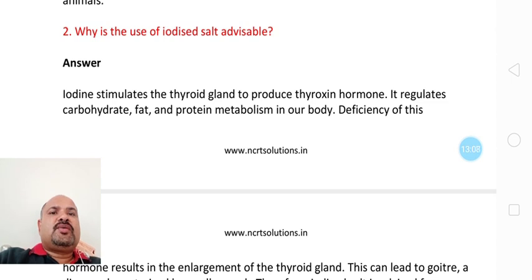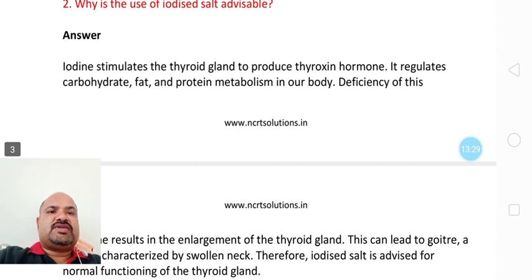Why is the use of iodized salt advisable? I told you, for the secretion of thyroxine by the thyroid gland, there is a requirement of iodine. If iodine is in less amount, thyroxine will not be secreted in proper amount, which will cause swelling of the neck, where the thyroid gland is present. So deficiency of iodine causes swelling of the thyroid gland, which we call a goiter.